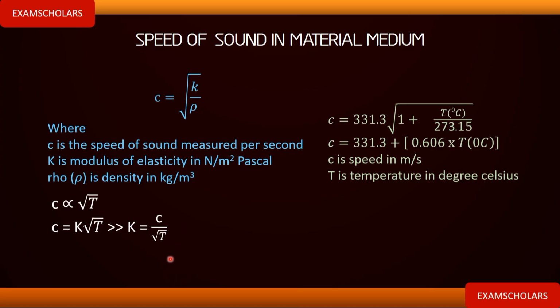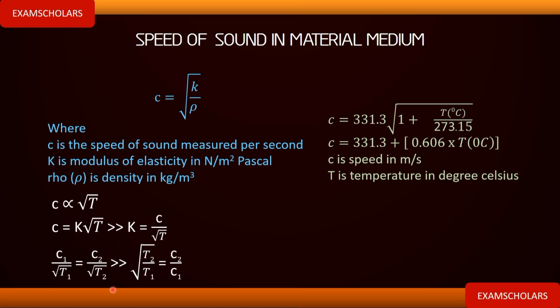Now using the knowledge of variation proportion in maths, you can see that C1 over root T1 should give you C2 over root T2. Now, when you play with this formula using mathematical knowledge, you are going to get this: root T2 over T1 is equal to C2 over C1.